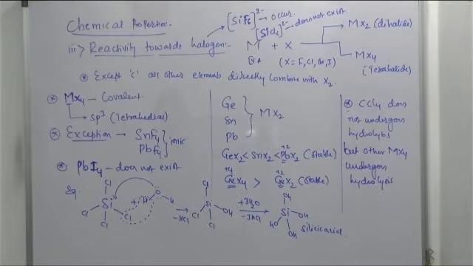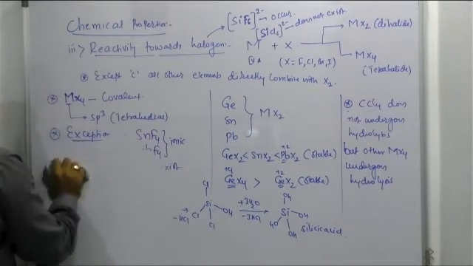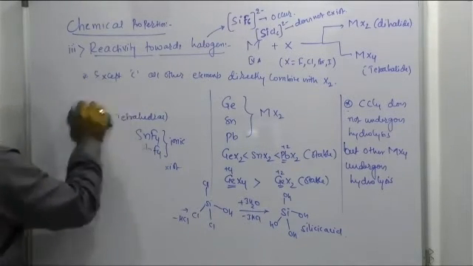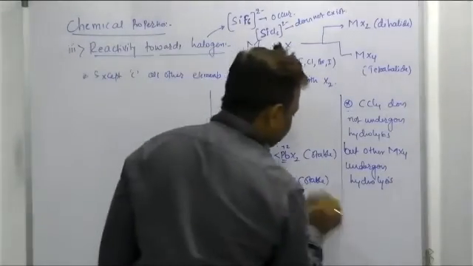Now, the important trends and the anomalous behavior of carbon. I want to discuss that also, beta. Please take a screenshot up to here. Very good. Reactivity towards halogen, towards water, towards oxygen.